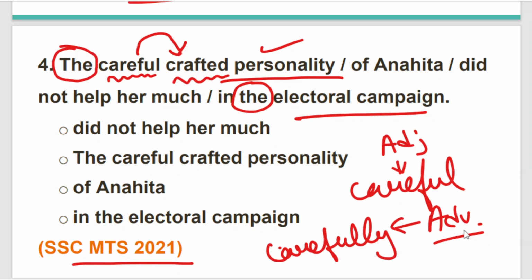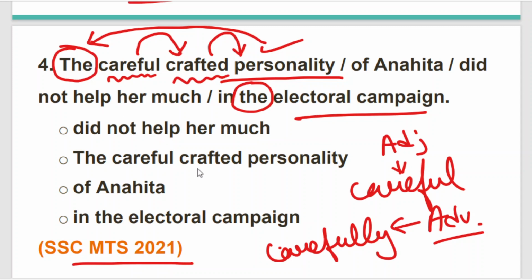The careful crafted personality. Here we are giving information about crafted, and crafted is giving information about personality, and personality is getting specified. Personality is getting definite by the word the. So you can clearly see how we are trying to find out the error and how we are rectifying it.